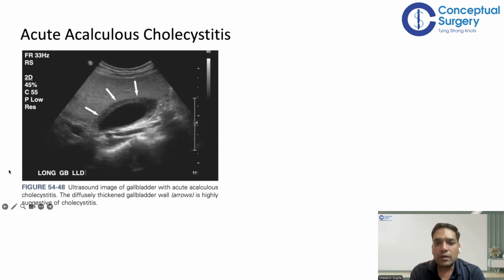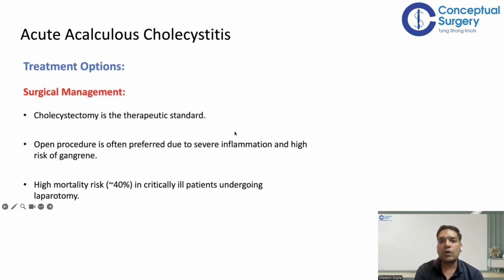So moving on, just hold on. How will you treat that? The treatment is the same as we know for calculous cholecystitis, where we do surgery. So in acalculous cholecystitis also we will do surgery. We are going to do cholecystectomy. Open procedure is often preferred due to severe inflammation and high risk of gangrene.